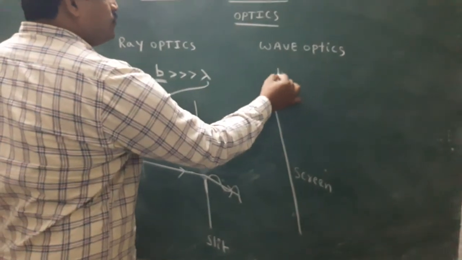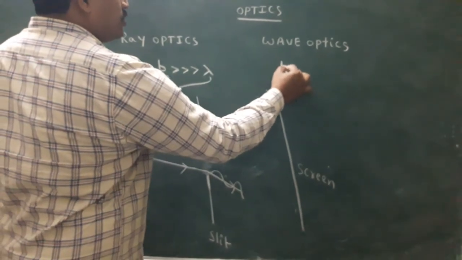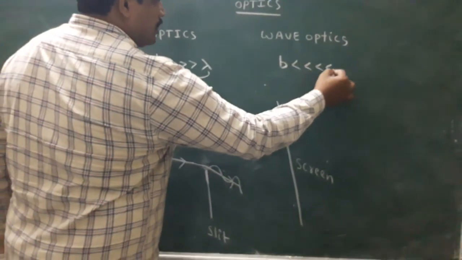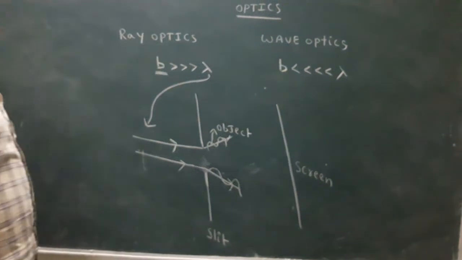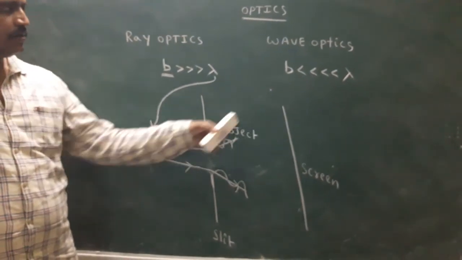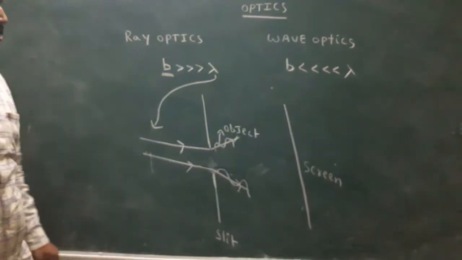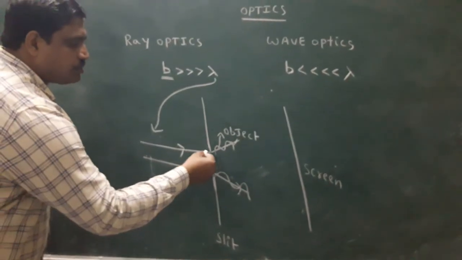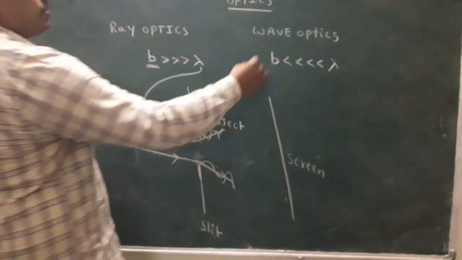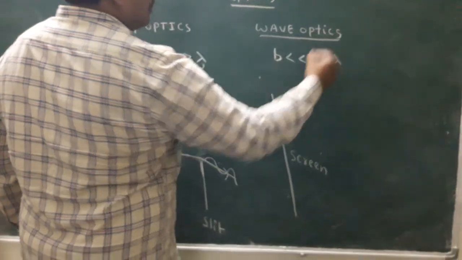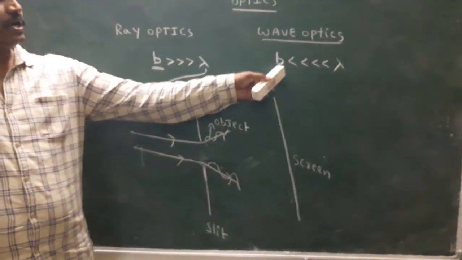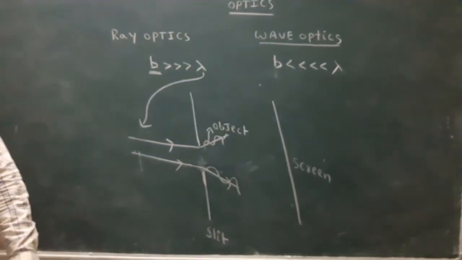The size of the object, denoted by b, is less than the wavelength of the falling light. Here the size of the object is small, so light bends, which means the light travels in the form of waves. This is the condition of wave optics.